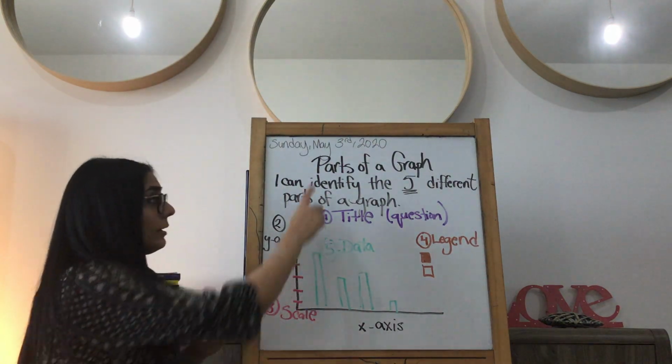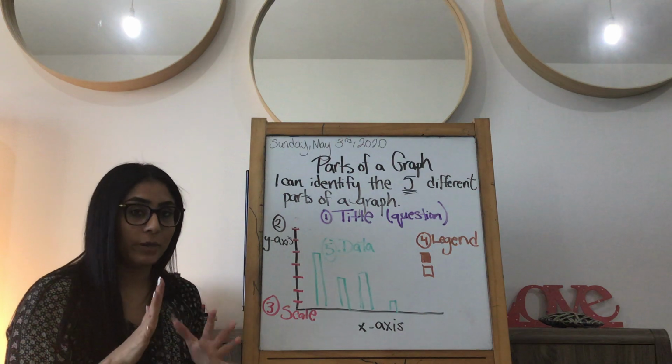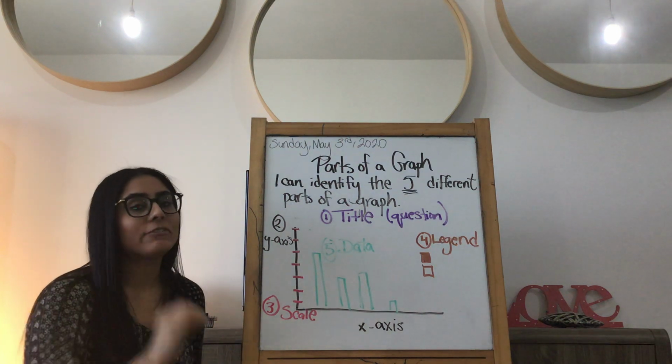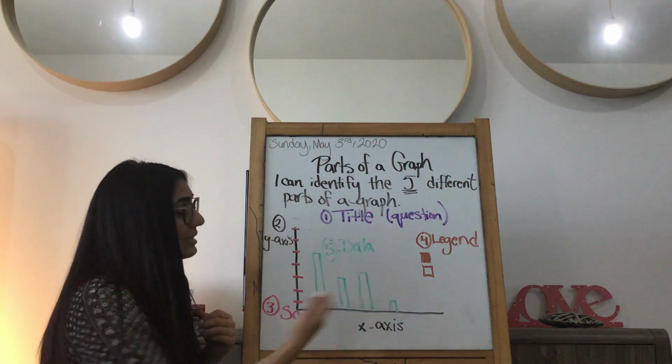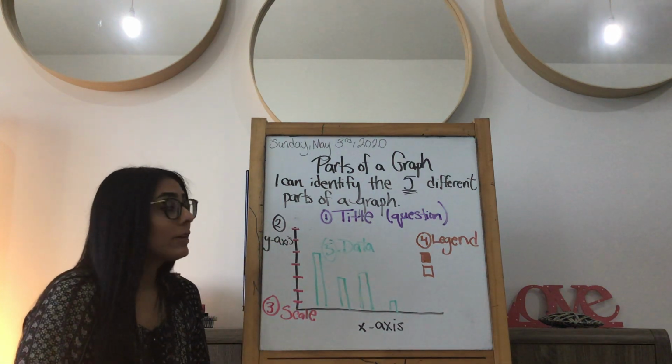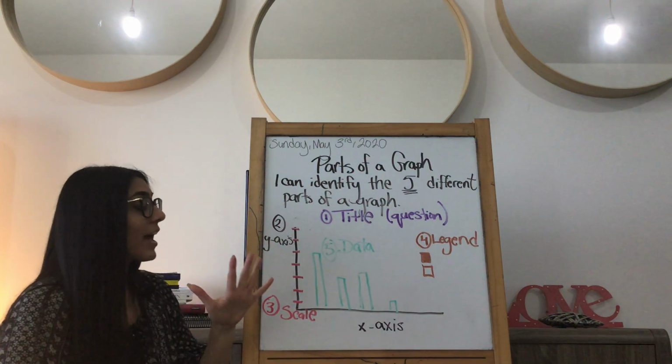So there are 5 different parts of a graph, okay? Any graph, you have to have these 5 parts. I don't care what kind of graph it is. Right now I just drew a bar graph. But no matter the graph, you always have to have these 5 parts.